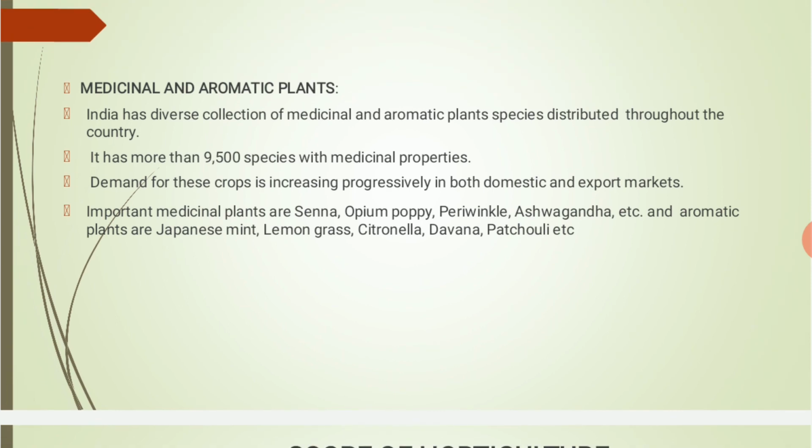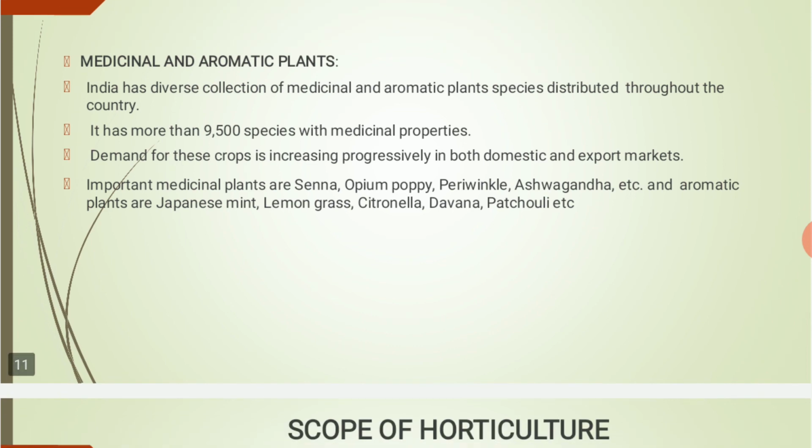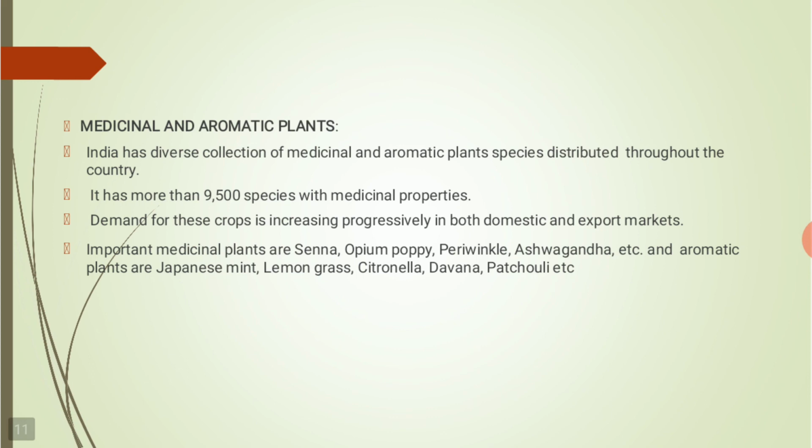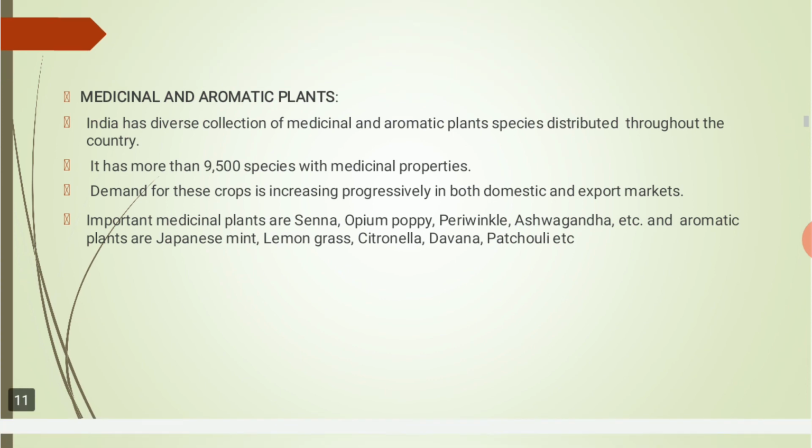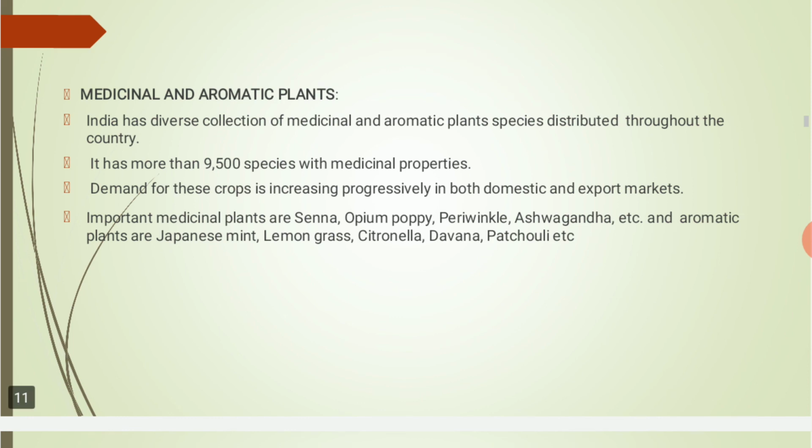Important medicinal plants are senna, opium poppy, periwinkle, ashwagandha, etc. And there are many more medicinal species. And aromatic plants are Japanese mint, lemongrass, citronella, devana, patchouli, etc. So this branch is also an important branch of horticulture which contributes to the Indian economy, and these plants are also helpful in the medical industry as well as in aromatic industries.